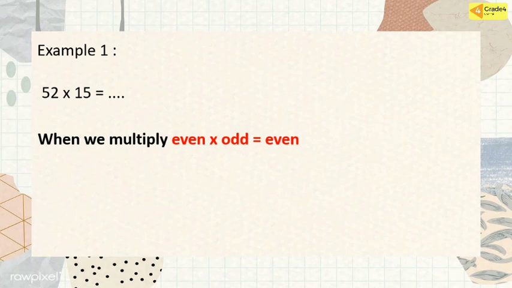Example 1, it's about multiplication of two-digit numbers. The question, find out the product of 52 times 15. As we know, when we multiply even times odd, the result will be even. We can answer it together. 52 as an even number times 15 as an odd number.